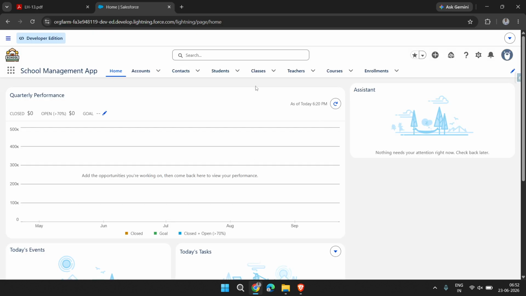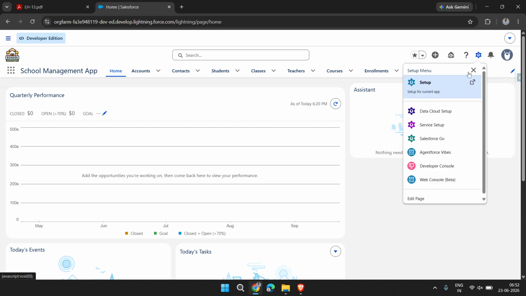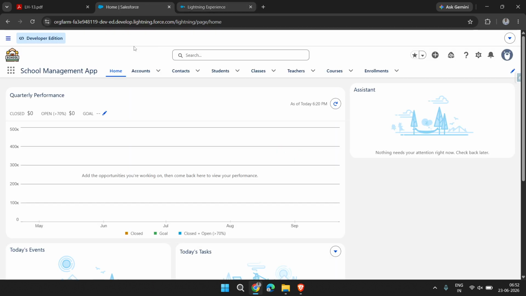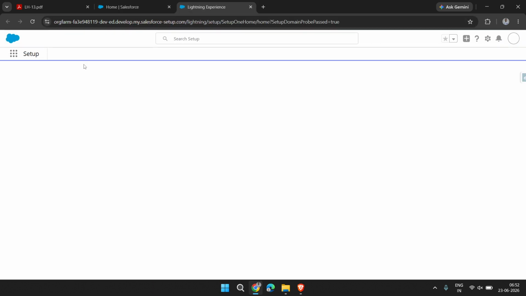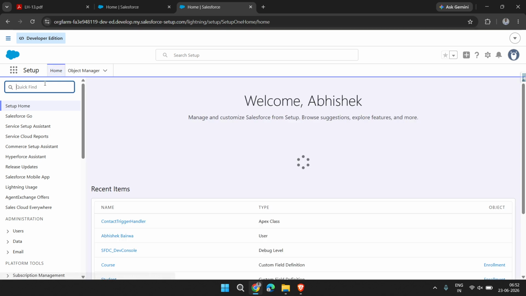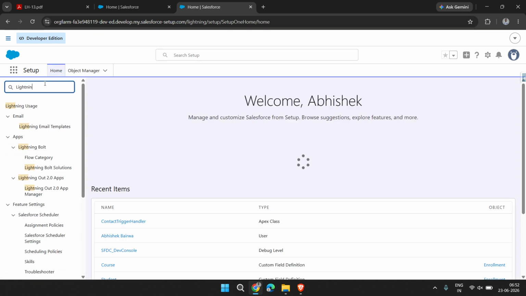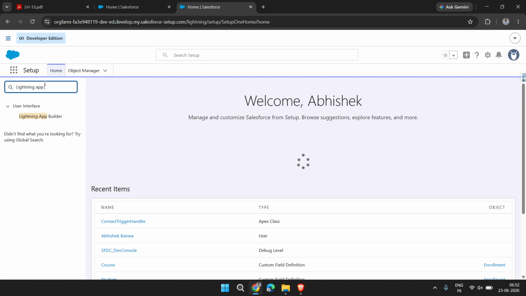Now, how can we create these? Firstly, directly from Setup we can search for Lightning App Builder.